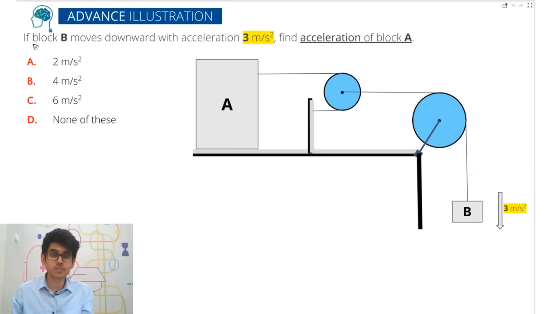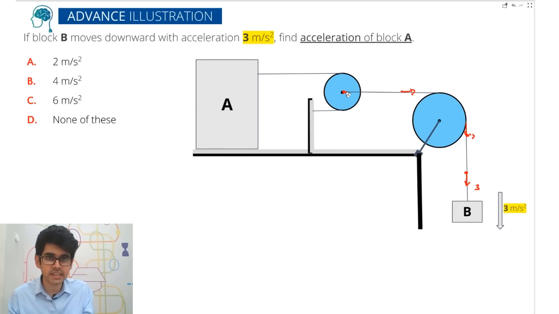So now let's have a look at this problem. This problem can be solved in less than 5 seconds. The block B moves downwards with an acceleration of 3 meters per second square. Find the acceleration of block A. Okay, the answer will be 6 meters per second square. How did I do it so quickly? Let me show it to you. Everyone, please watch it for yourself. So this point is moving down with an acceleration of 3. So this will also be 3, this will also be 3.